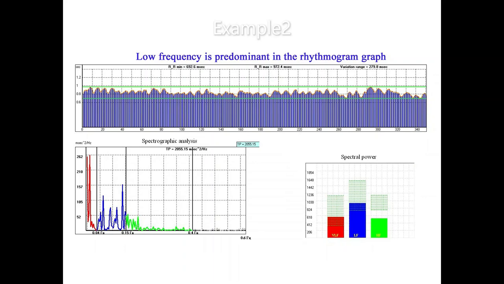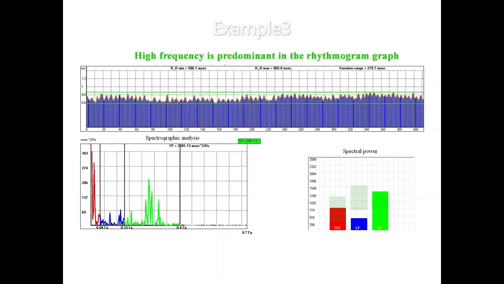The low frequency range, when faster waves of rhythmogram change are most pronounced, corresponds to the state under the activating action of the sympathetic nervous system. In the high frequency range, the rhythmogram is saturated with rapidly changing waves. This corresponds to the influence of the ventral branch of the vagus nerve.